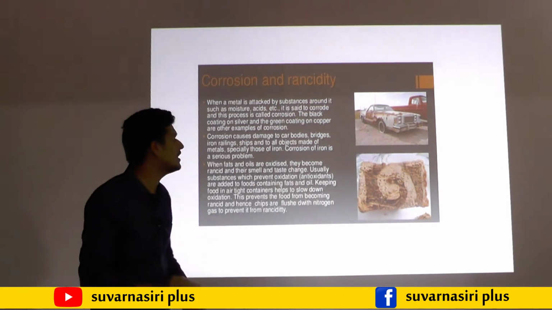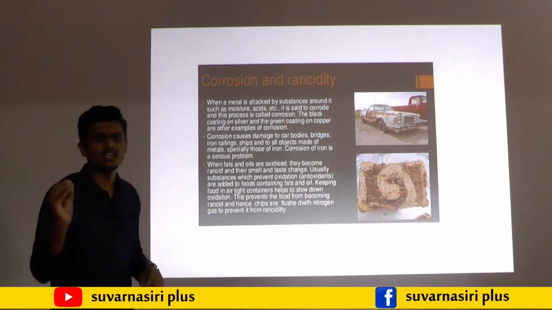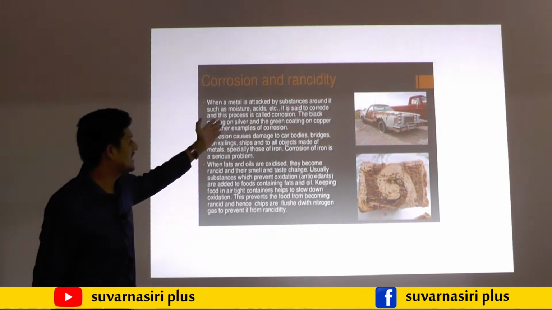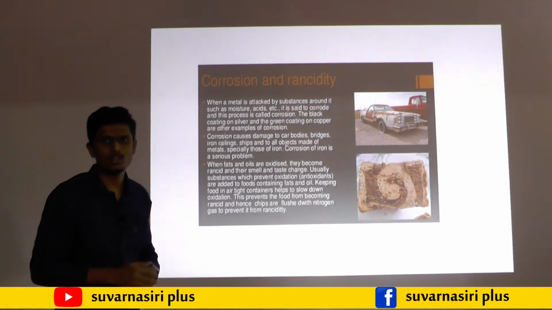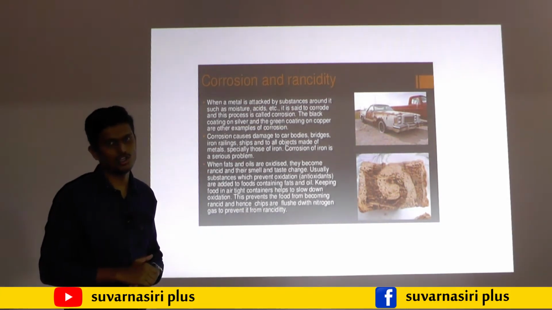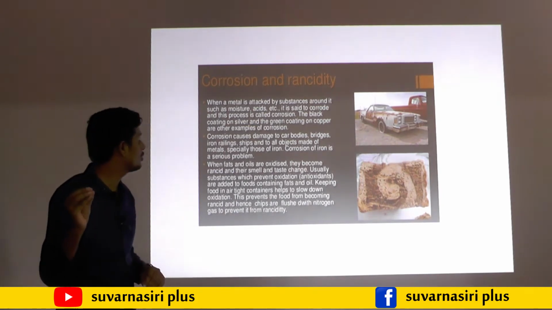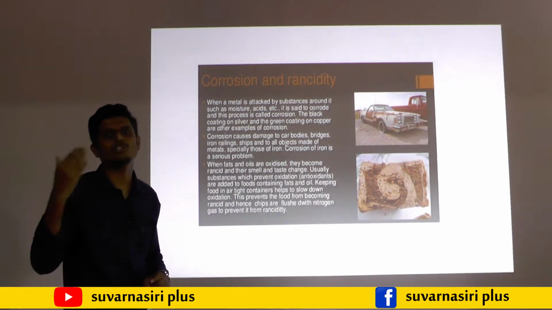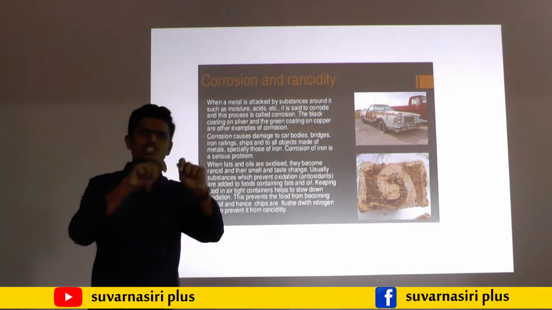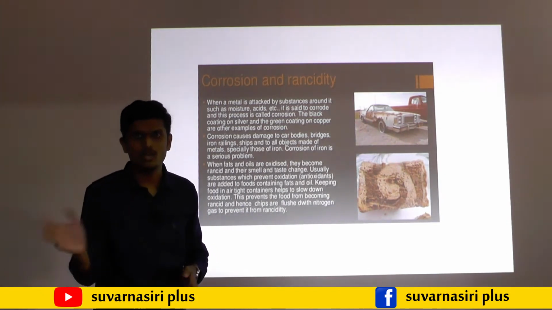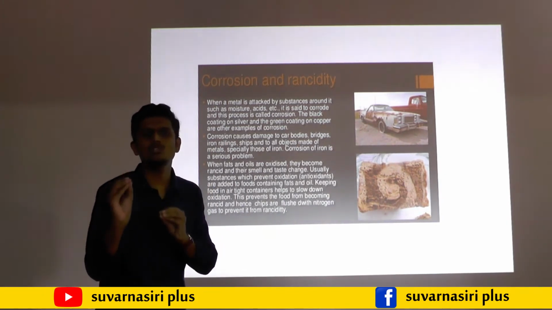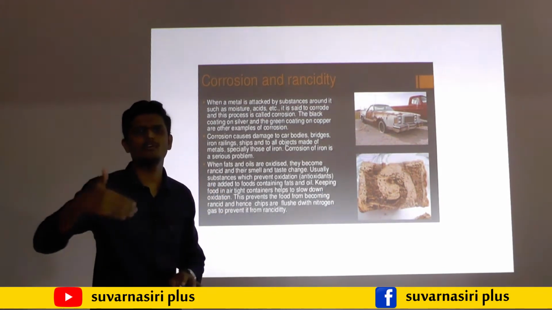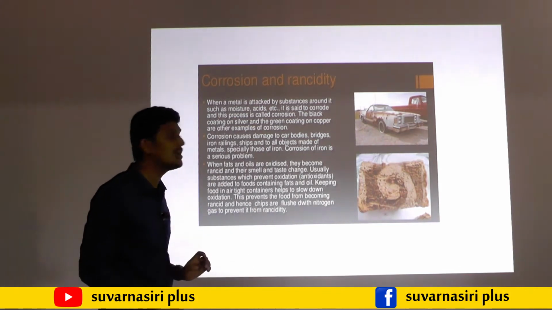The meaning of corrosion is given here: metals attacked by substances like moisture, acid, etc. are said to corrode. The process is called what? Corrosion. So when any moisture or acid-like substance attacks a metal, it may lose its strength, it may lose its color. So corrode means the metal loses its properties, either its lustrous property or its strength, etc. If it loses anything, then that metal is said to be corroded.